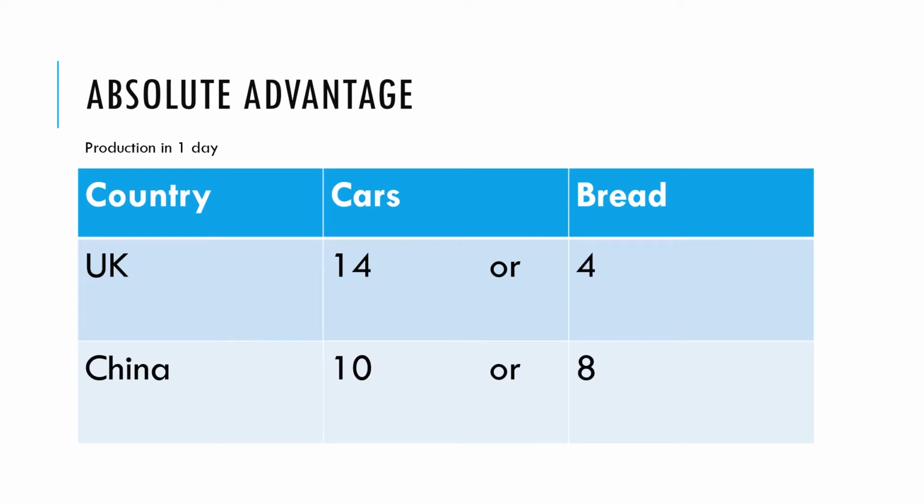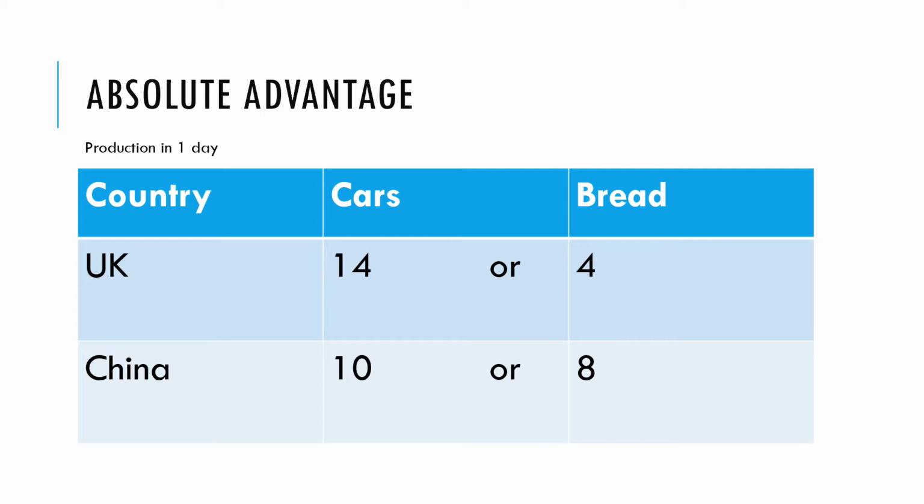So to illustrate absolute advantage, we're going to look at a very simple example here of how much two economies could produce in one day. Imagine a very basic world here with two economies that produce two different goods. So here are our two economies, the UK and China, and here are our two goods, cars and bread, everything that we need.